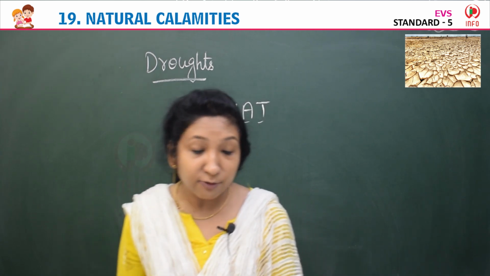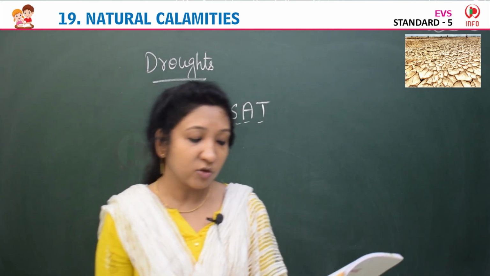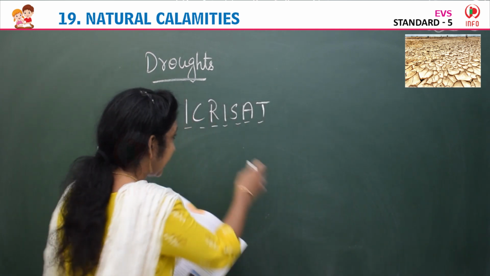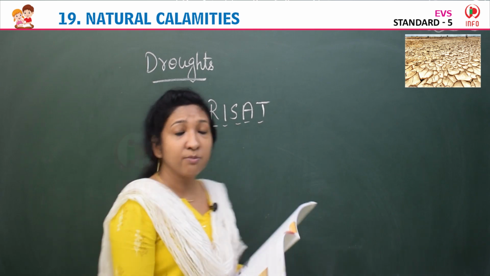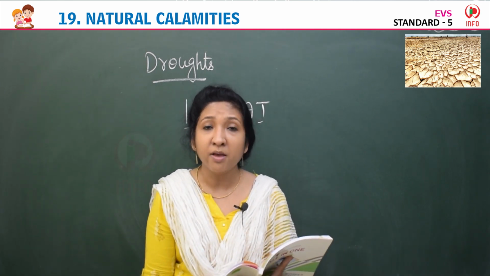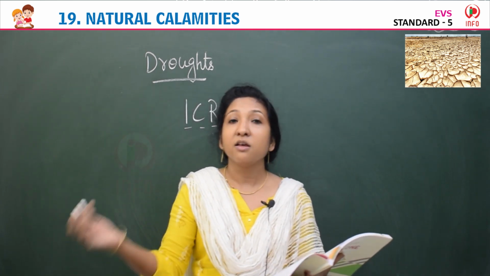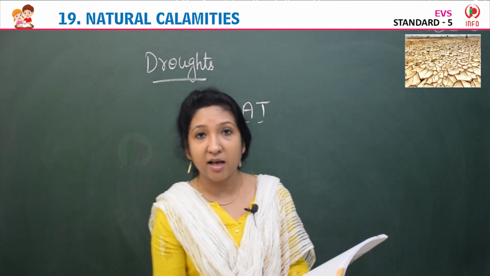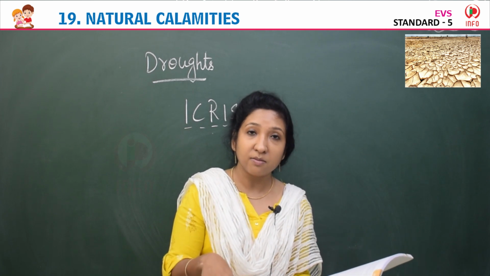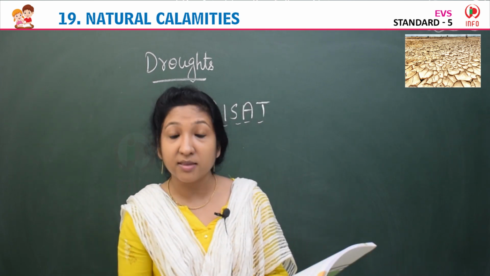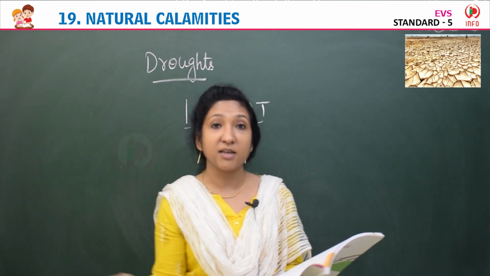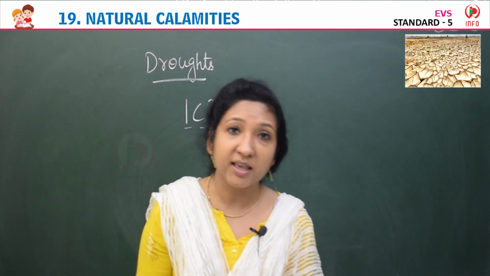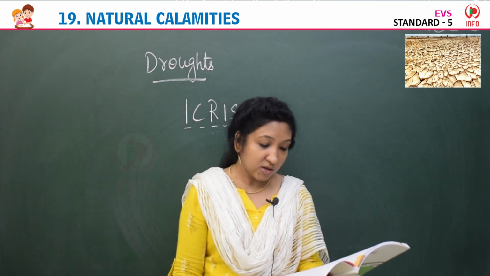Hence, we can confidently hope that drought may no longer threaten us. Because of this ICRISAT, they are providing good service to this problem. We can expect that in these areas like Andhra Pradesh, Telangana, Maharashtra, Rajasthan, where drought is most likely to happen, there won't be a drought condition again.